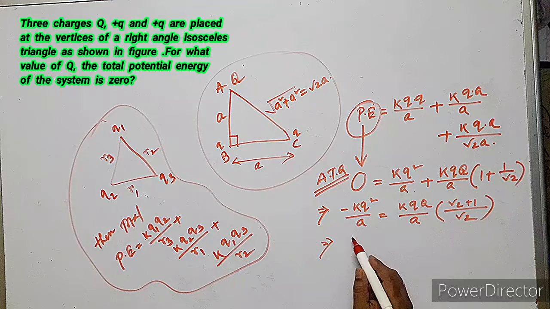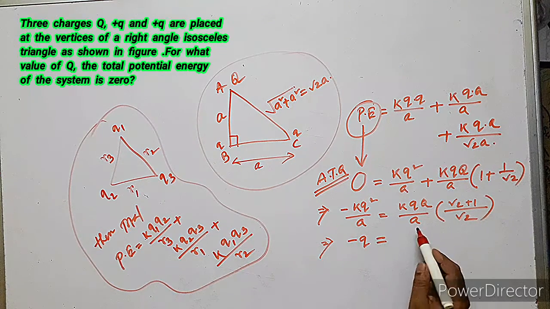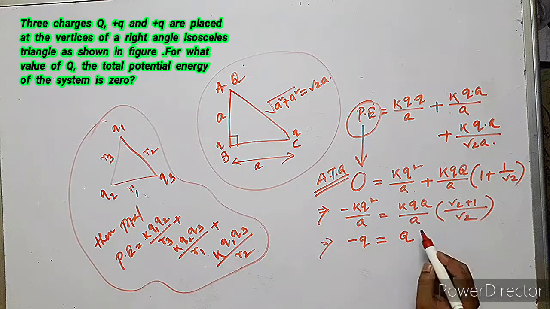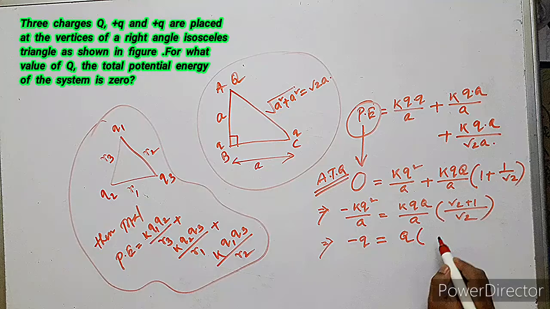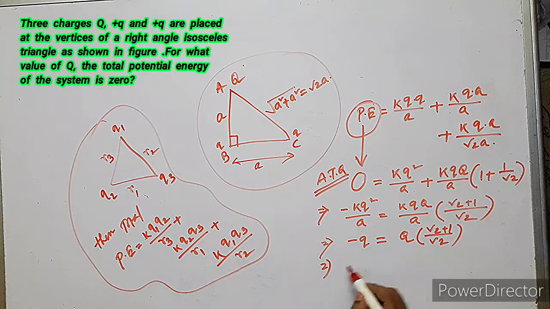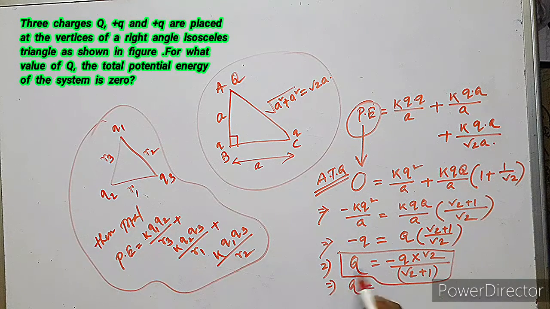Therefore, we can write minus q is equal to capital Q times (root 2 plus 1) divided by root 2. Therefore, the value of capital Q is minus q into root 2 divided by (root 2 plus 1), which is our answer.